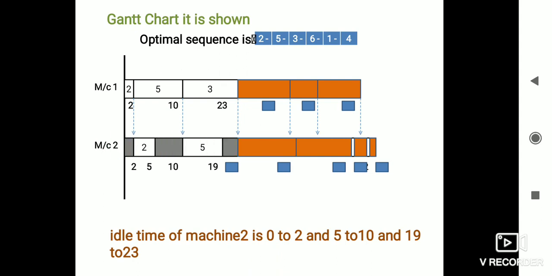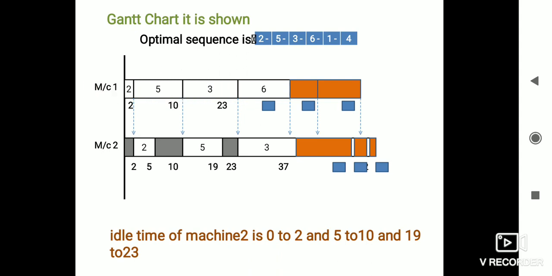The second machine already completed at 19 minutes, so it has to wait some time, that is 4 minutes. After completion of that 4 minutes, that is equal to 23, the third job has to be taken by the second machine. That third job has to be completed with the processing time of 14 minutes. 23 plus 14 is 37.